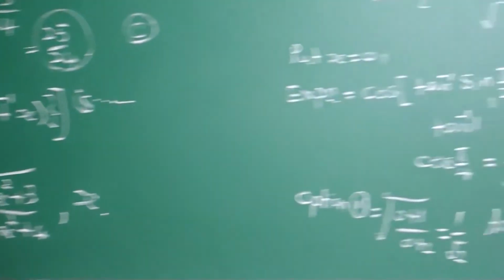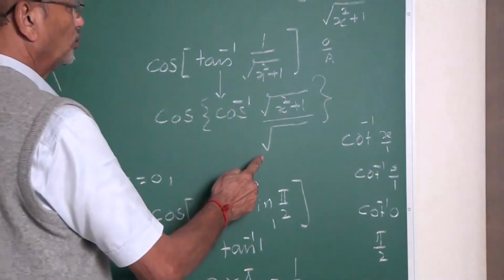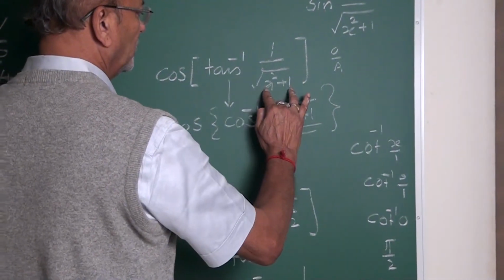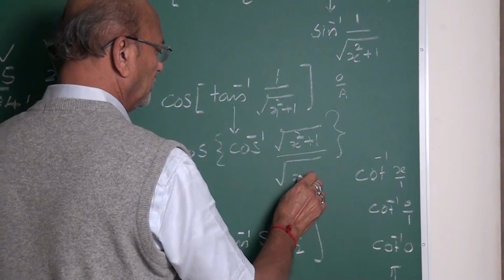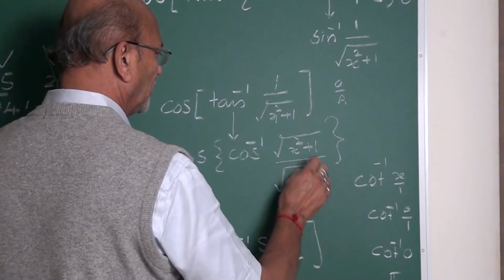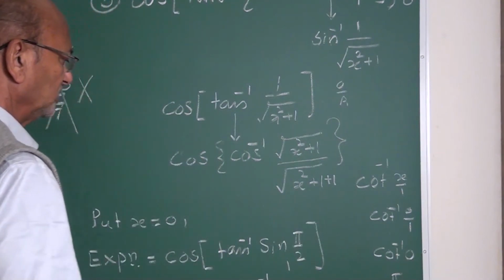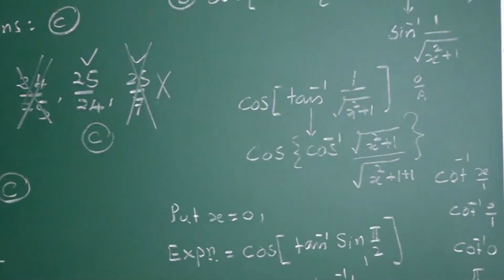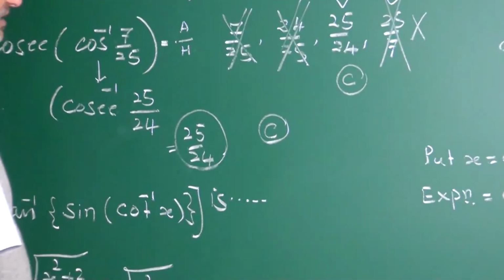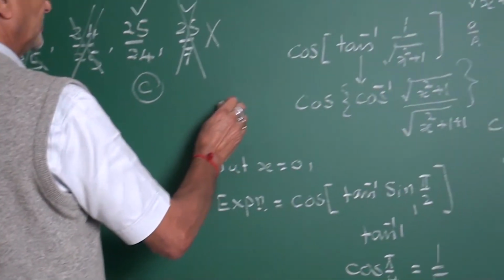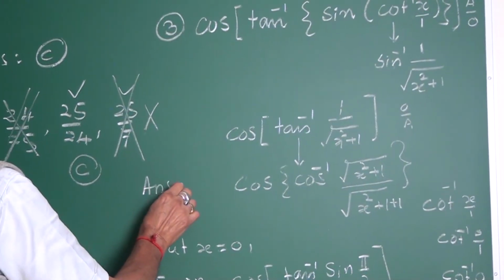Yes, my friend. What is the denominator? Root x square plus 1, plus 1, which is x square plus 2. Then which option is the answer? Option A is the answer.